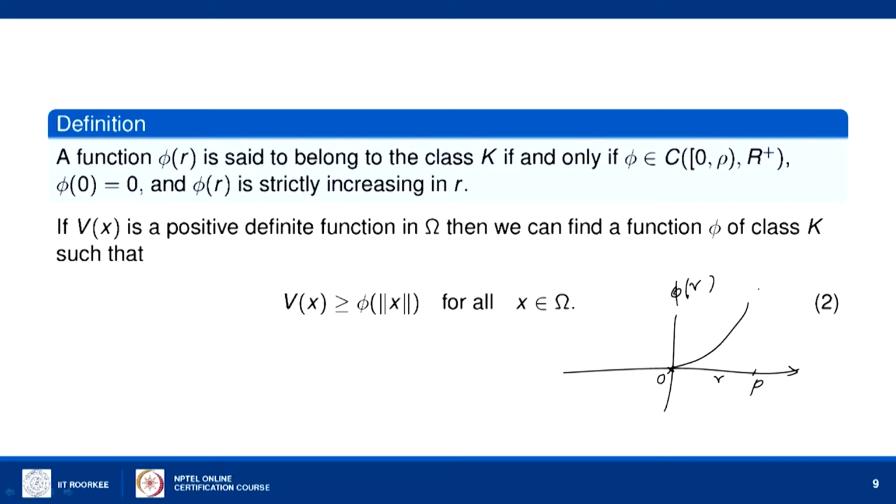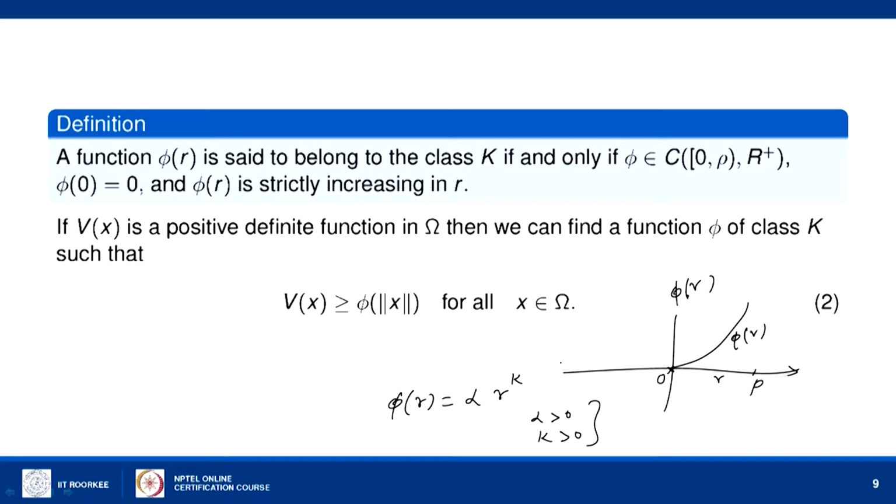So, any function of this type, phi of r strictly increasing, is called a function of class K. For example, phi of r can be any function alpha times r to the power k, where alpha is positive and k is also positive. So, this function phi of r equal to alpha times r to the power k, where alpha greater than 0, k greater than 0, is a function of class K, because these are continuous and strictly increasing functions.